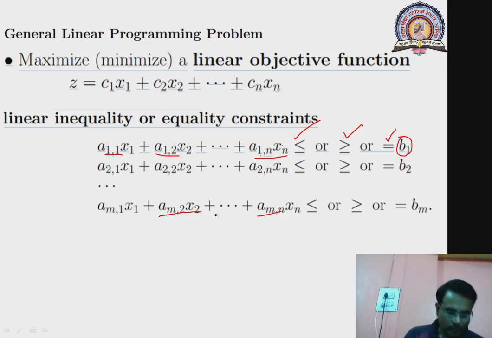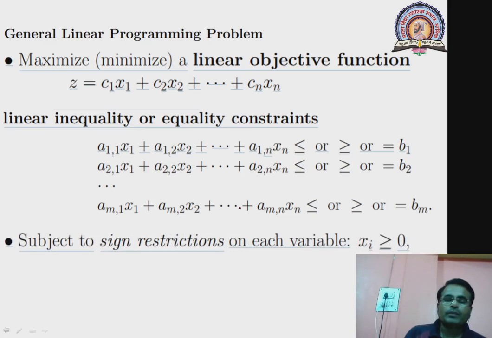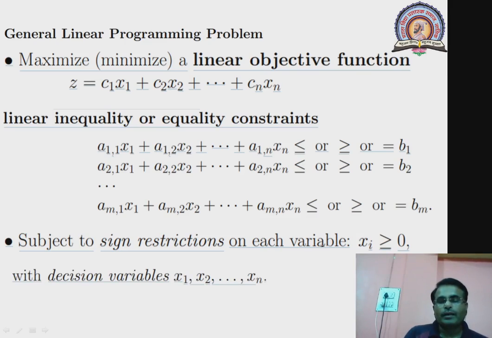This is the general form of constraints, subject to sign restrictions on each variable. Each variable is considered to be greater than or equal to 0, that is, non-negative. And here, what are the decision variables used? X1, X2 up to Xn.